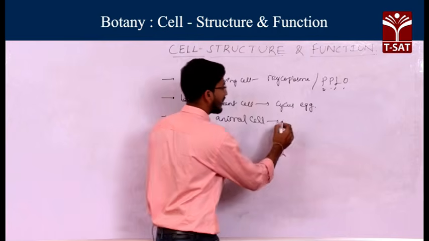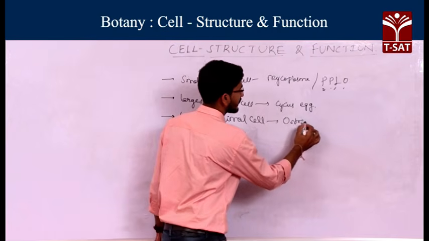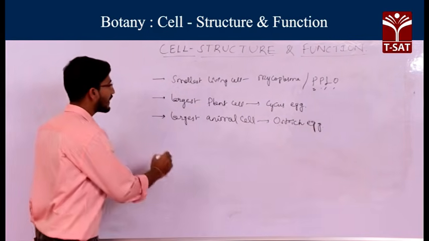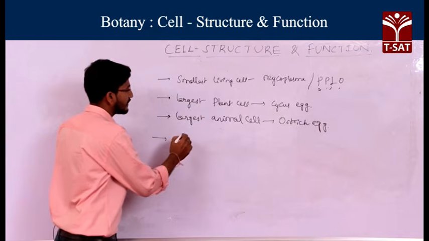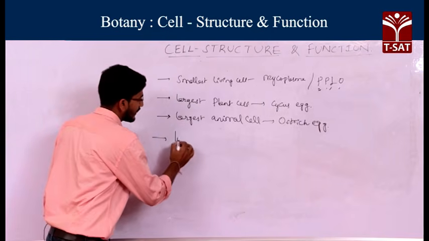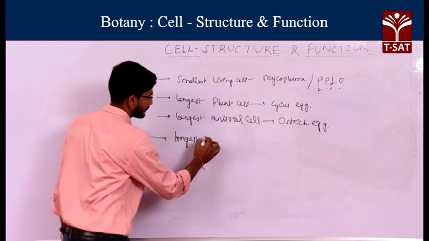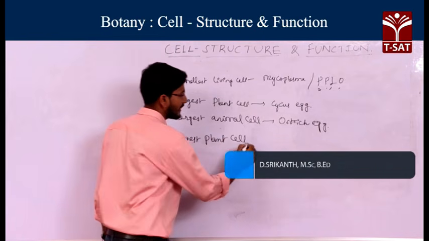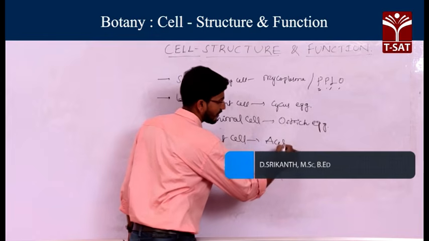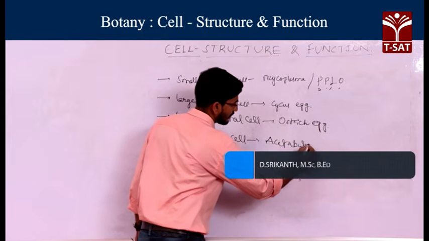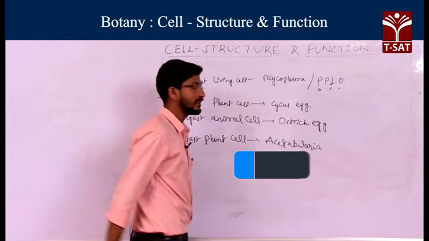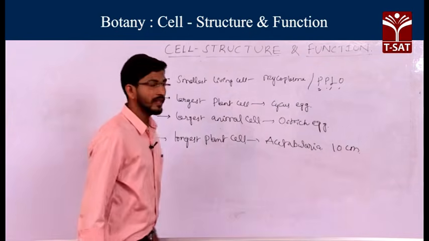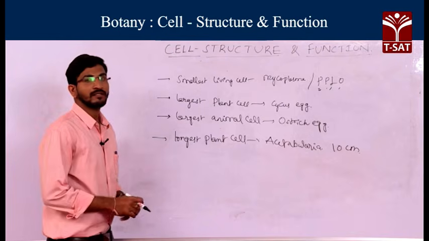The largest animal cell is the ostrich egg. Next, these are the largest cells. Then the longest plant cell is Acetabularia, which is nearly 10 centimeters in length. Okay, so these are some of the sizes of the cells.